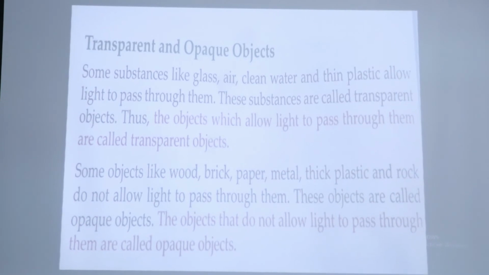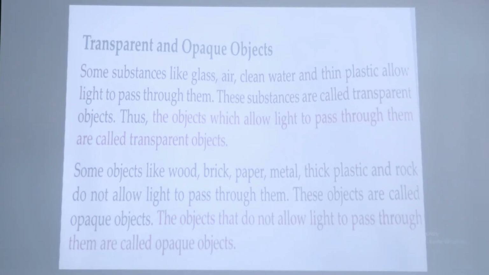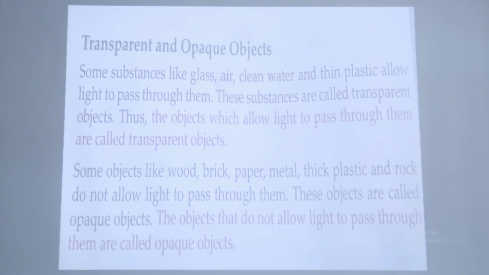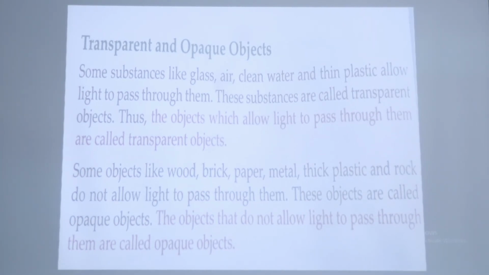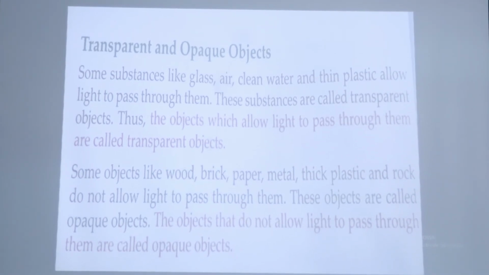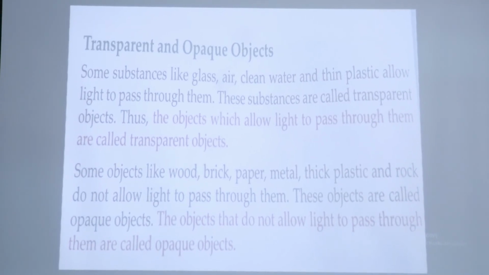Now, some objects like wood, brick, paper, metal, thick plastic and rocks are the objects that do not allow light to pass through them. Okay, that's why these objects are called opaque objects. Now, you have to remember that opaque objects means the objects that do not allow light to pass through them.